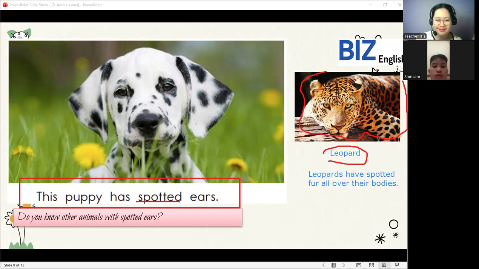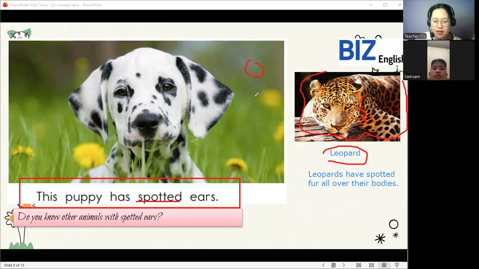Leopard has spotted skin. Spotted? Spotted. Okay, very good. So now let's look at the skin of the leopard.